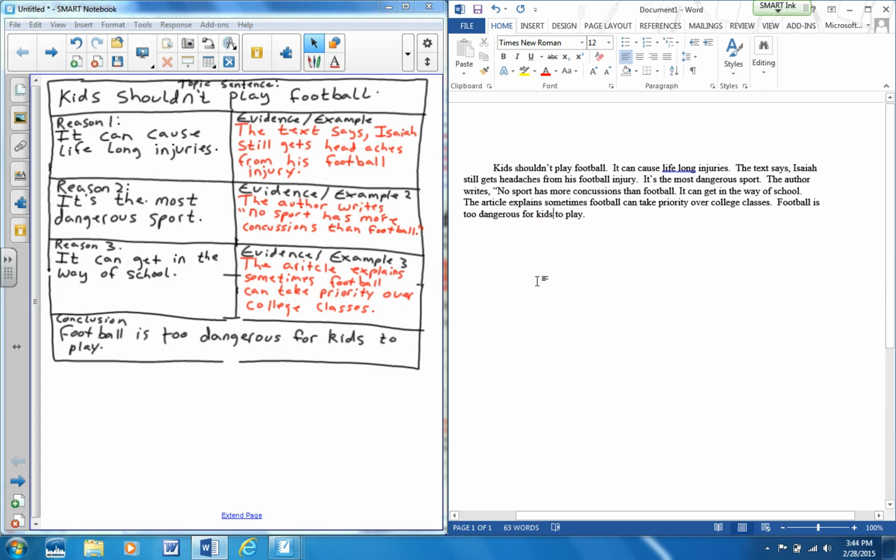Alright, so this is what we're going to have you do again for your retake. The only thing is I'm going to give you a different article. It's going to be on Miley Cyrus. And you're going to read the article, fill out this graphic organizer,